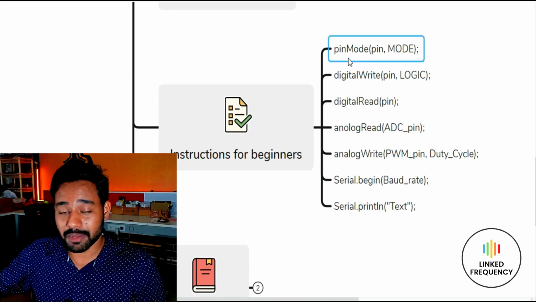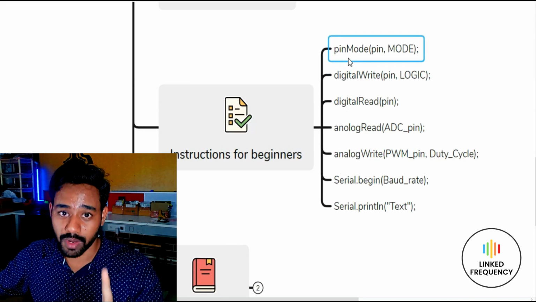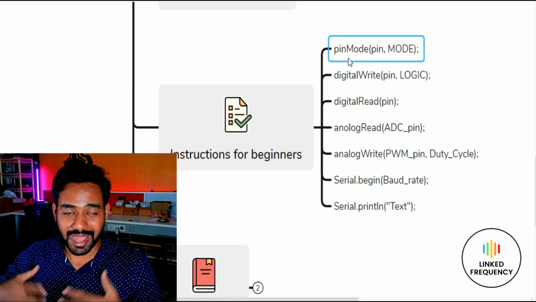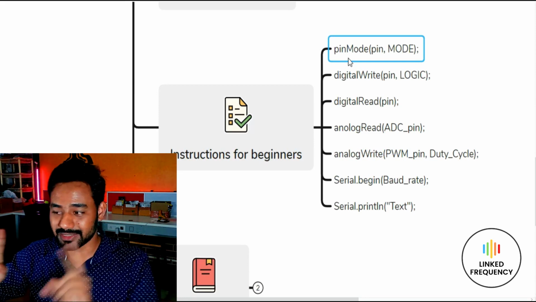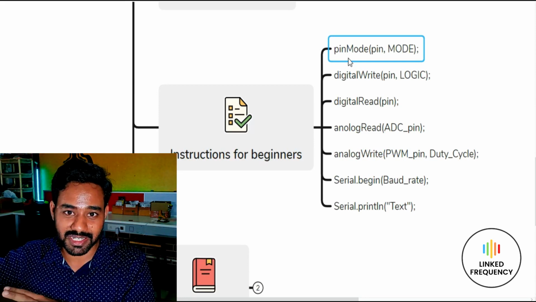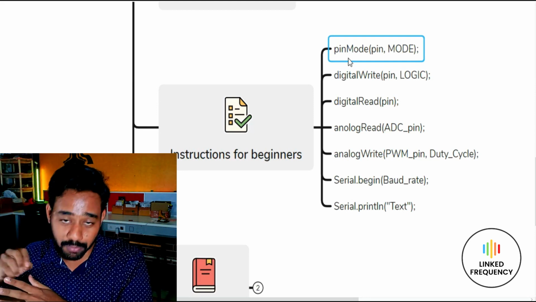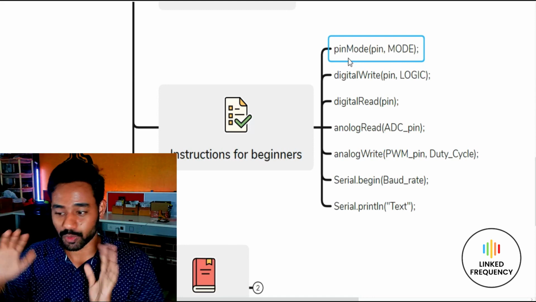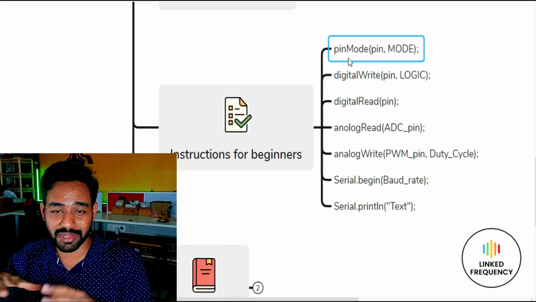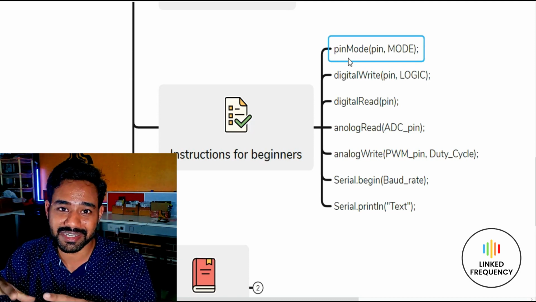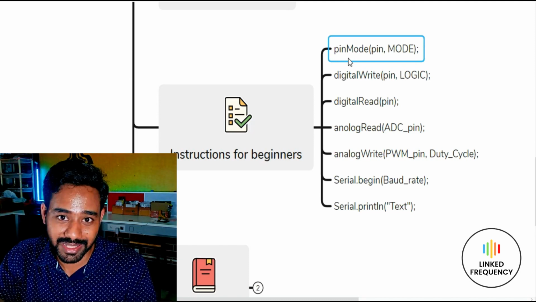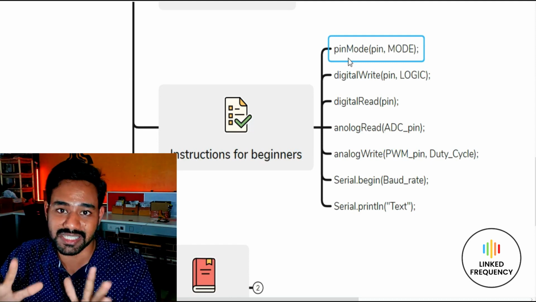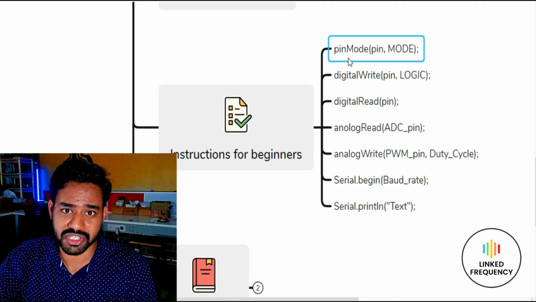So when we are placing a pinMode instruction, we have to place it only once, in setup. Why? Because if I am a microcontroller, I need to understand that this is a GPIO which is connected with a digital sensor, and I need to make it an input or output only once. If you tell me this only once, I'll remember that. These microcontrollers and Arduino development boards are very intelligent devices. They remember whatever you tell them only once. So for that reason, we need to write pinMode only once in setup. We need to execute that particular instruction only once.